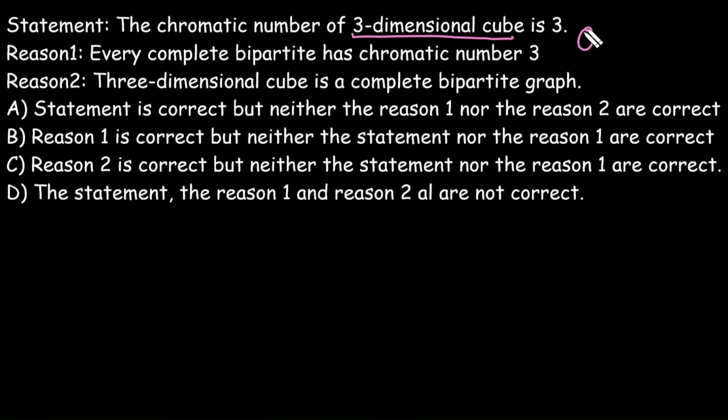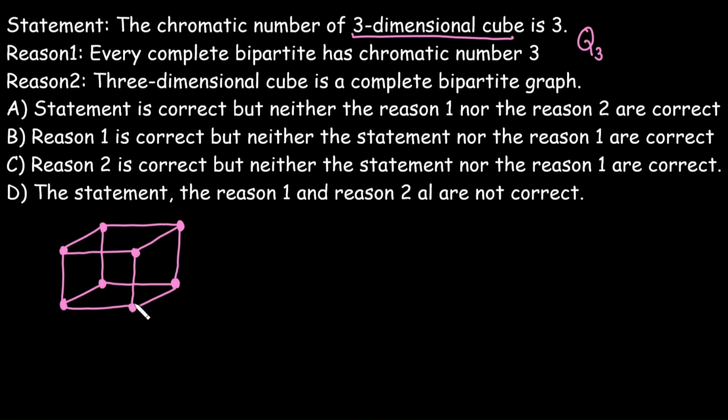Three-dimensional cube means we need to deal with Q3. Q3 is a cube with 8 vertices and 12 edges. Now, what is the chromatic number of this? Chromatic number means no two adjacent vertices have the same color and we need to use the minimum number of colors. Suppose the color of this vertex is blue. It means these three vertices cannot be blue because they are adjacent to this blue vertex.